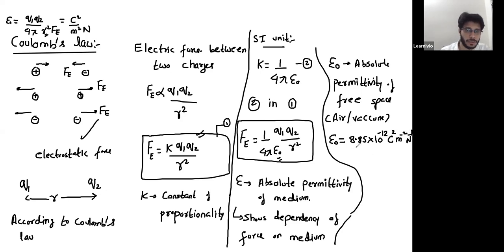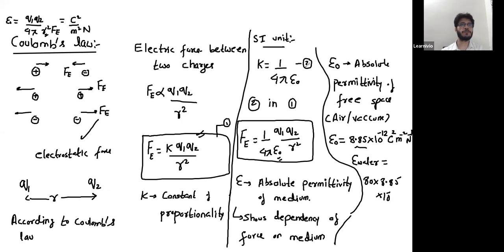And this value is only for free space. If you have another medium, let's say you place your charges in water, the absolute permittivity of water is almost 80 times greater than that of free space. If you wish to calculate the permittivity of water, then that is 80 into 8.85 into 10 raised to the power minus 12.